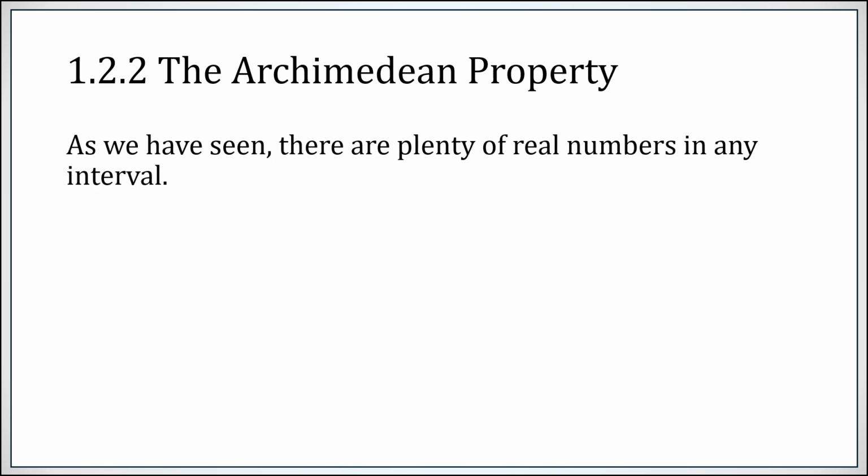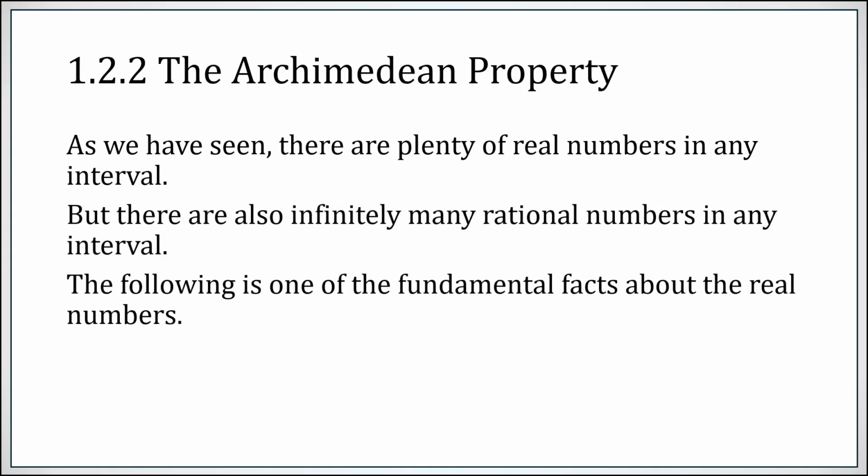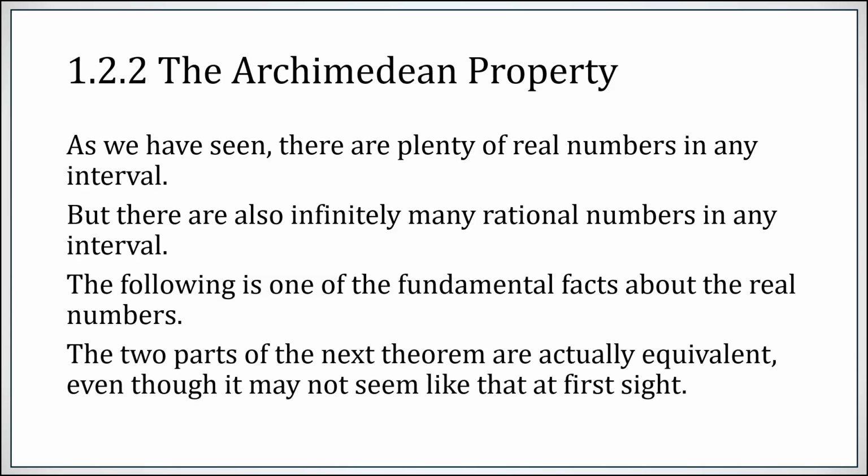Okay, on to a fairly important result, the Archimedean property. So we've seen there are lots of real numbers in any interval, but there are also lots of rational numbers in any interval. So the following is going to be a pretty fundamental fact that we're going to rely on a lot in the early sections to prove facts about real numbers. Okay, there are two parts to the next theorem. They're actually logically equivalent. It doesn't seem like it at first, not necessarily.